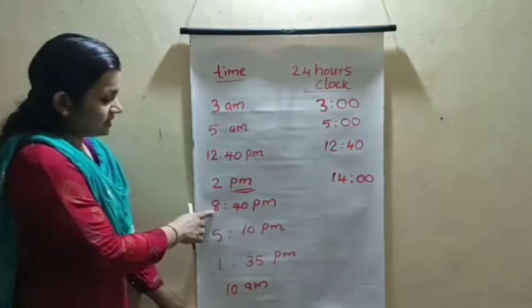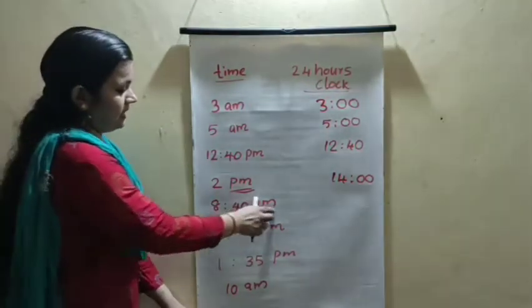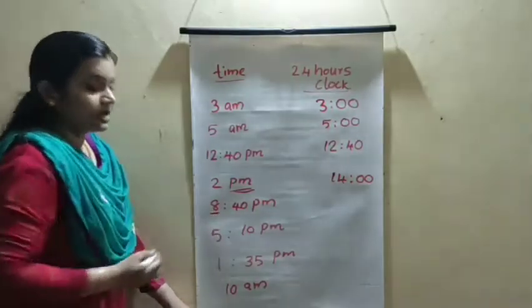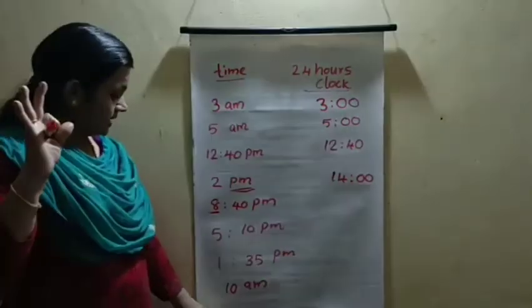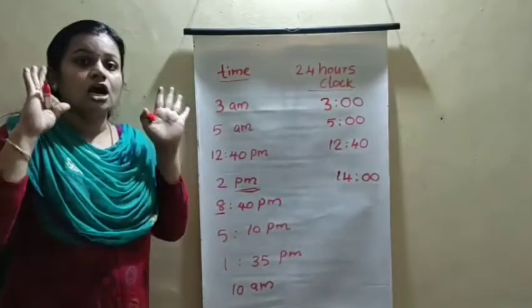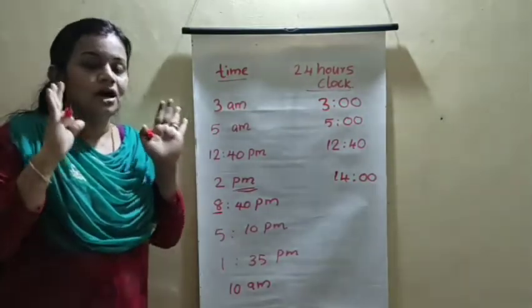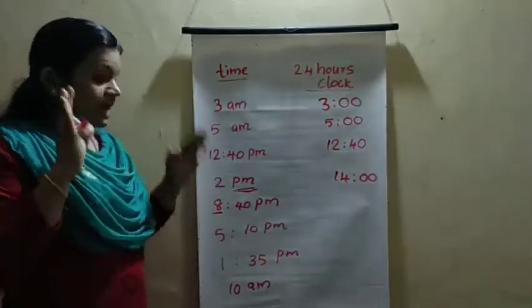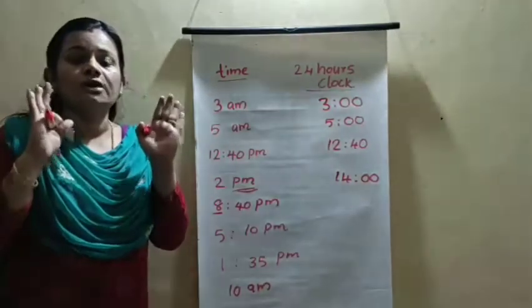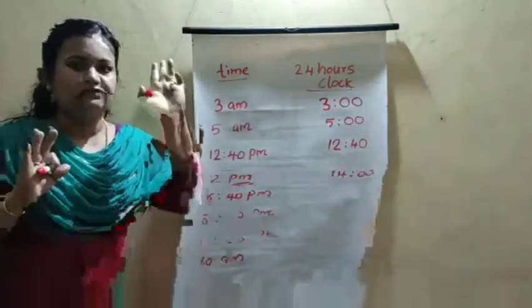8:40 PM. Then for the hours of 8:40 PM, you take 8 fingers in your hand and count after 12: 13, 14.